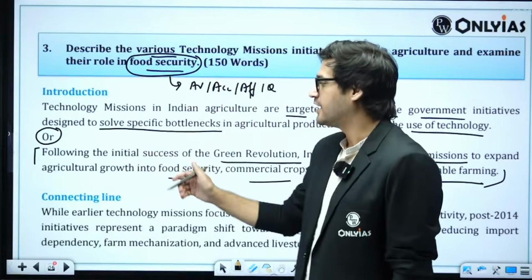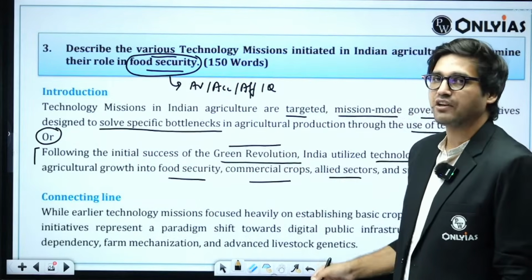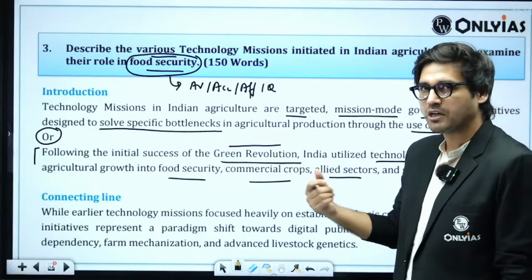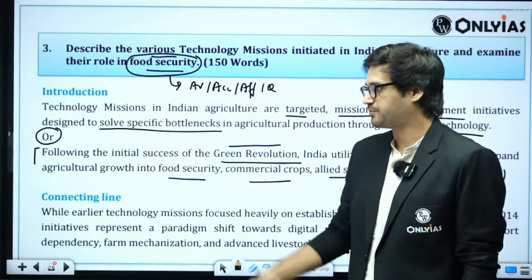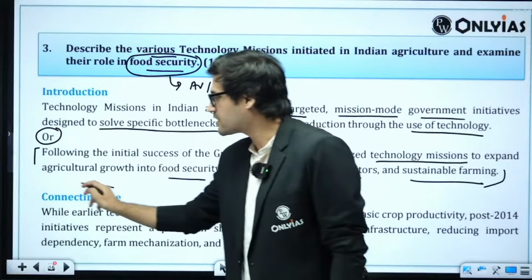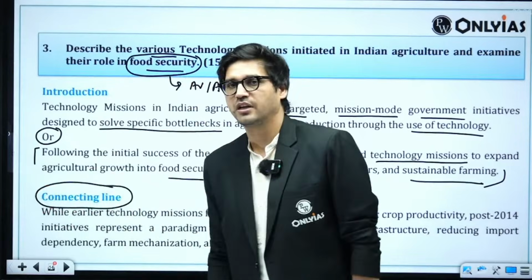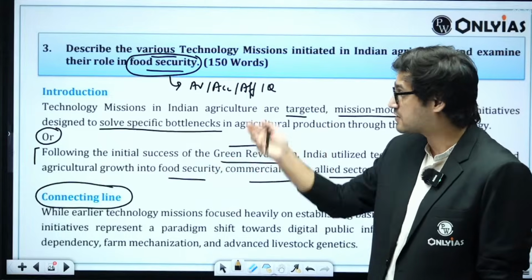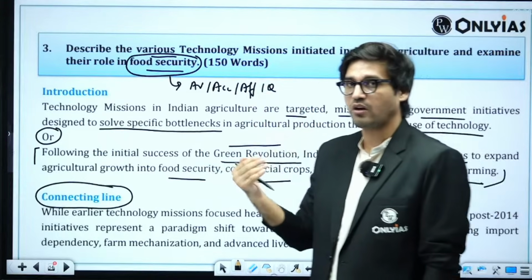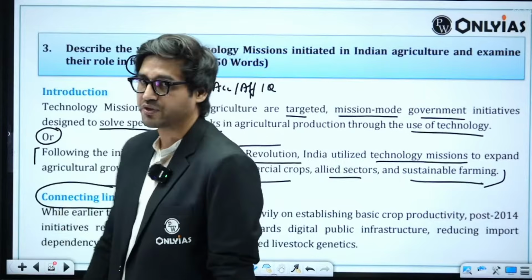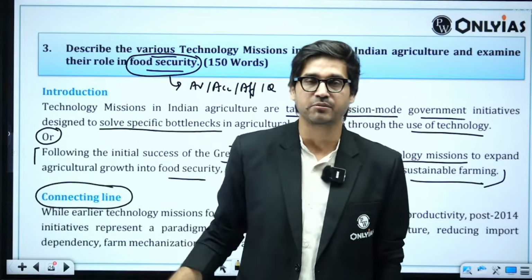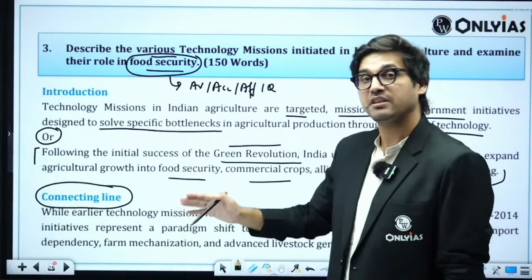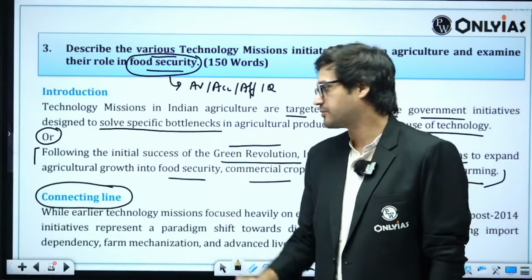So I have started by taking reference to the Green Revolution, and I have also highlighted a little bit of the evolution of tech missions in India. Then I will use a connecting line, right? If I have defined it or if I've used this introduction, then I will use a connecting line because I have to then discuss the role of technology missions in ensuring food security in India. And if you can see, my connecting line is about the evolution of tech missions in India, which is